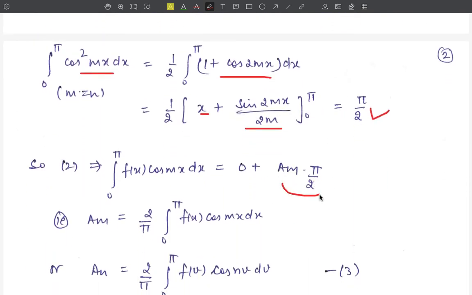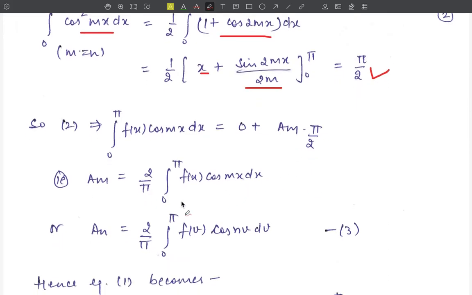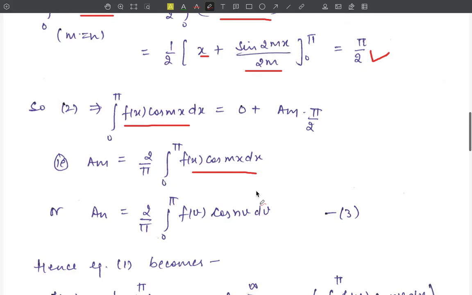Here we have the value of a_m equal to 2 upon pi integration 0 to pi, this integration as it is, f(x) cos mx dx, or the value of a_n is equal to 2 upon pi integration 0 to pi f(v) cos nv dv, just replacing the variable from x to v here.